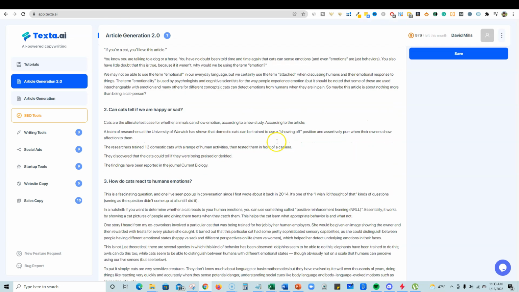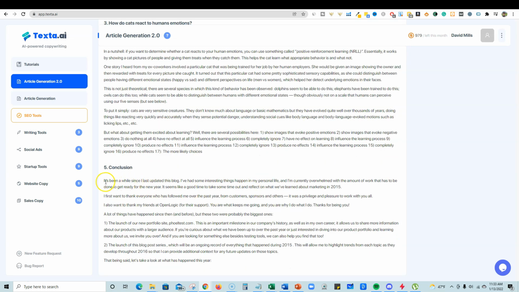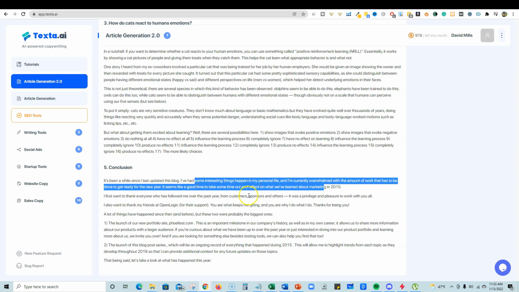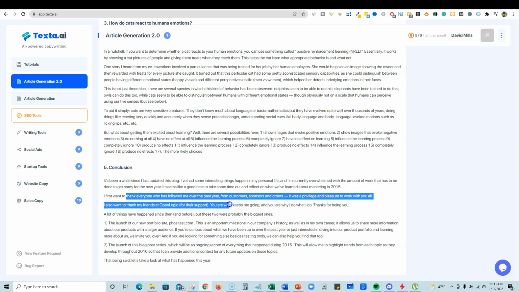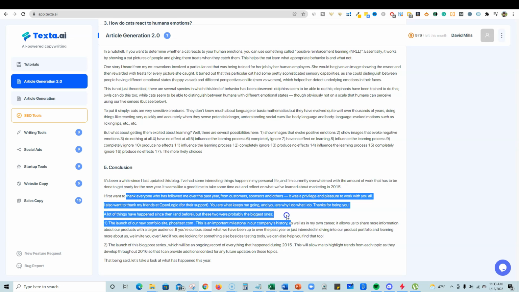Or when it comes over here, "it's been a while since I updated this blog." If that's not true, if you're blogging and you're putting out a lot of articles, that's not true. Remove that sentence, and then just keep reading through. Maybe this first part doesn't make sense. But we can come through here and the conclusion right here, you're going to read through.